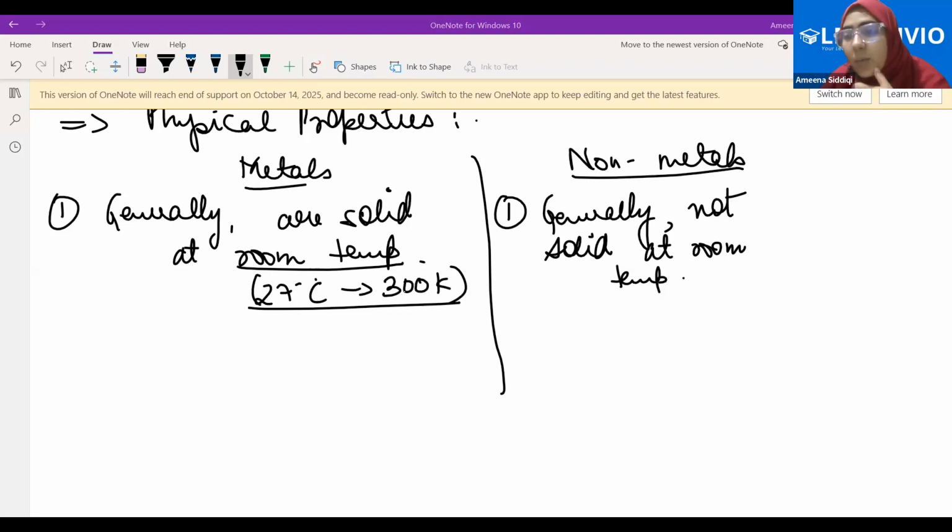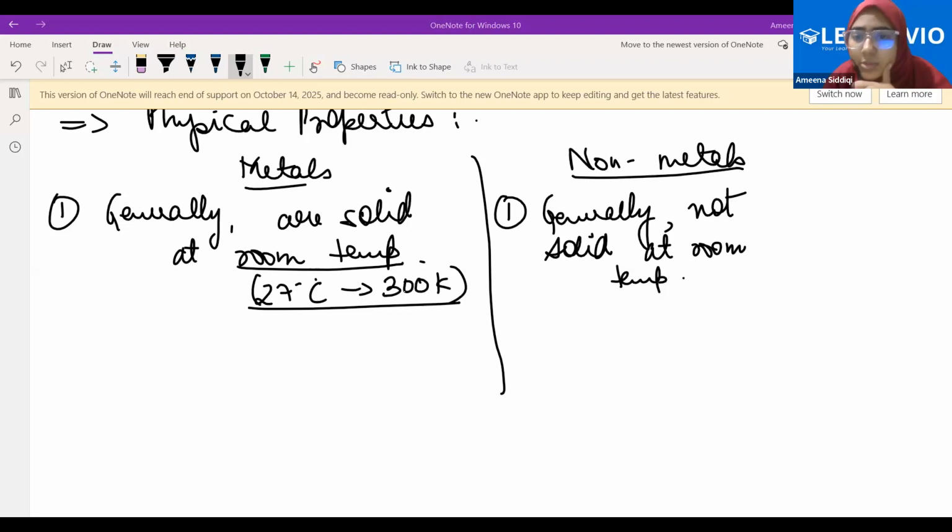The network problem. Fine. What I'm saying is that generally all the non-metals are mostly present in the gaseous state. There's one non-metal which is present in the liquid state, and there are some non-metals in the elemental form, for example diamond and graphite, which are actually present in the solid form. So basically, we are writing this as a property contrary to the metals, which are generally solid at room temperature. You can write it as generally not liquid. That is also fine.